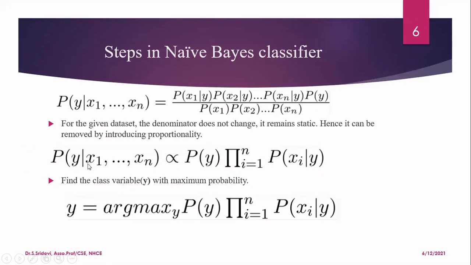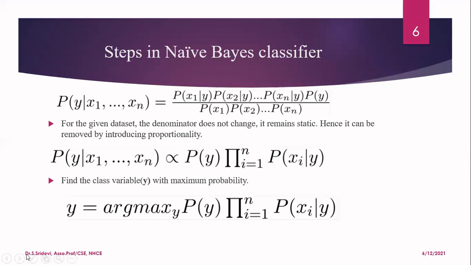Now y is nothing but our target class. The target class can have any number of outcomes. If it is a binary classification problem, you will have either yes or no, 0 or 1, having disease or not having disease, and so on. Two classes you will have. If it is a multi-class classification problem, you will have many classes, that is, more than 2 classes in the outcome.